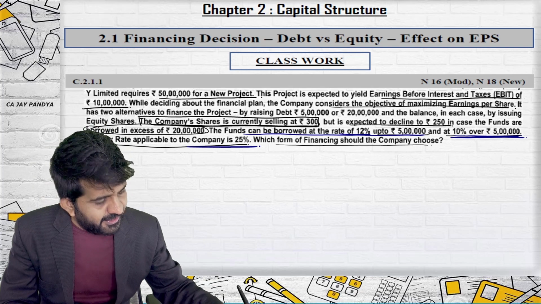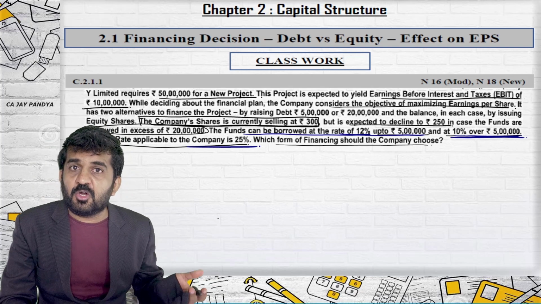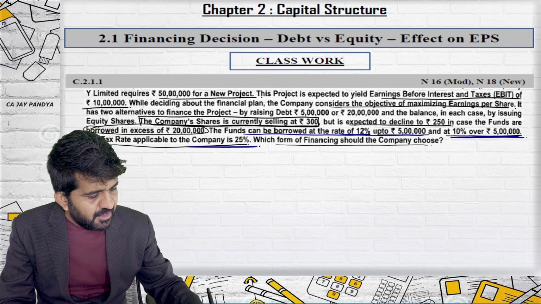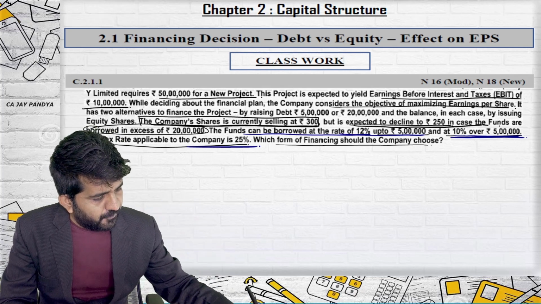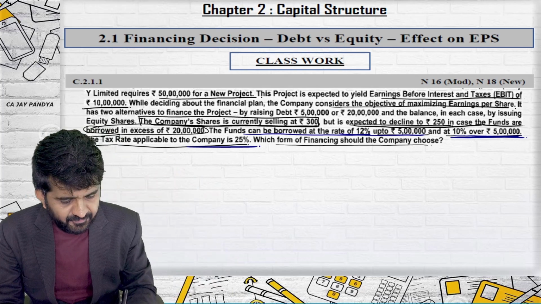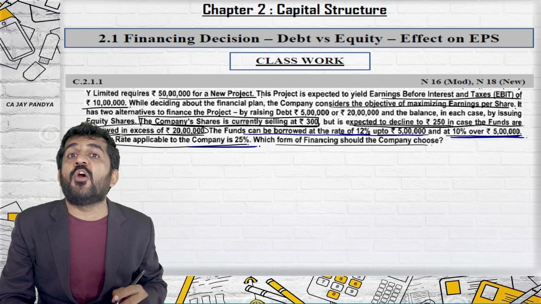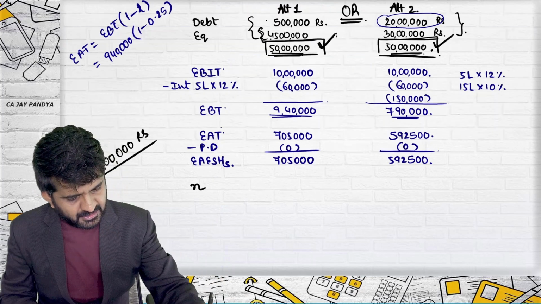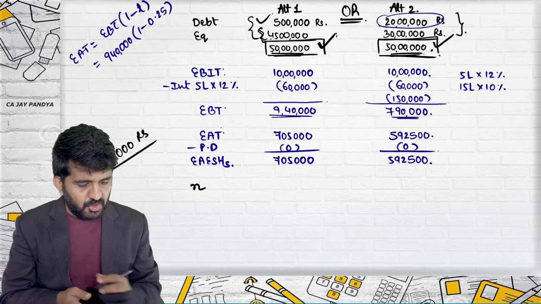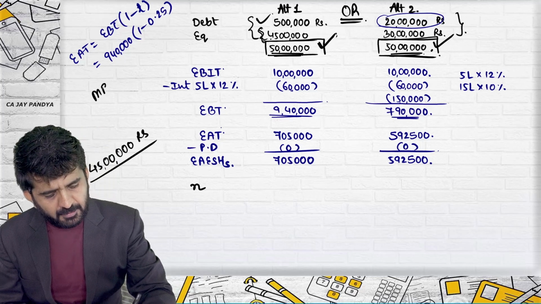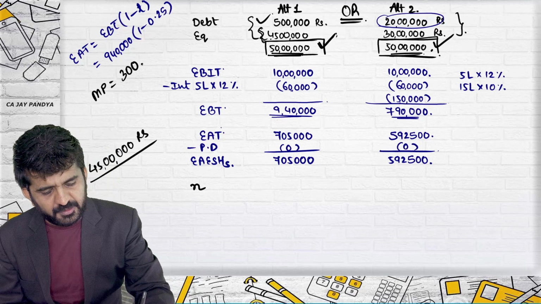It will decline to 250 if your company becomes more risky. The price of the company will be decreasing. It is expected to decline to 250 in case the funds borrowed, that is debt, is in excess of 20 lakhs. Is debt in excess of 20 lakhs in this case? No, debt is 5 lakhs. So what will be the market price? 300 rupees.